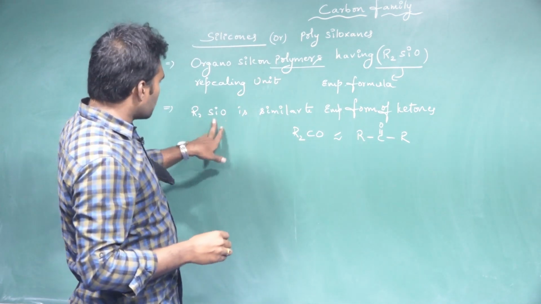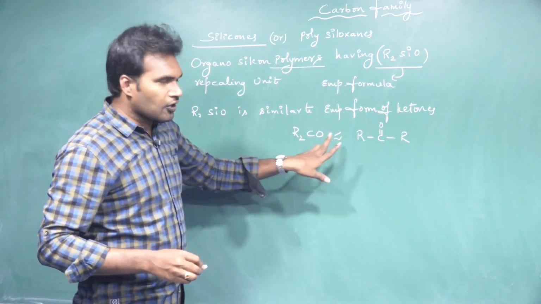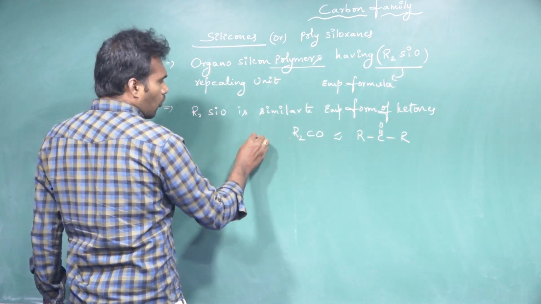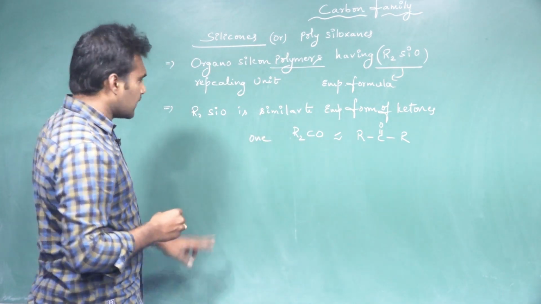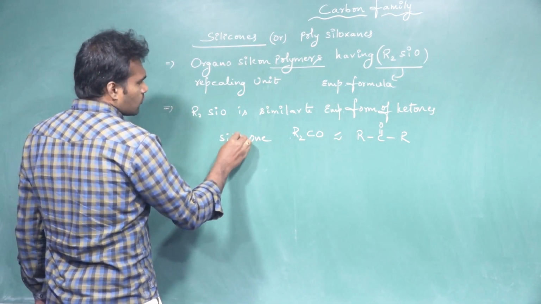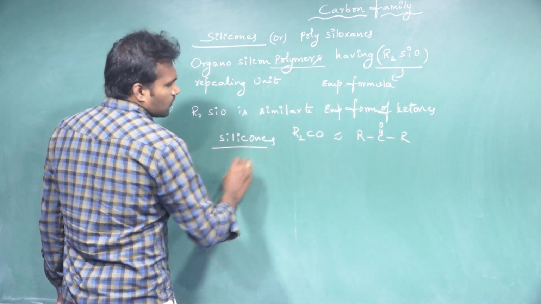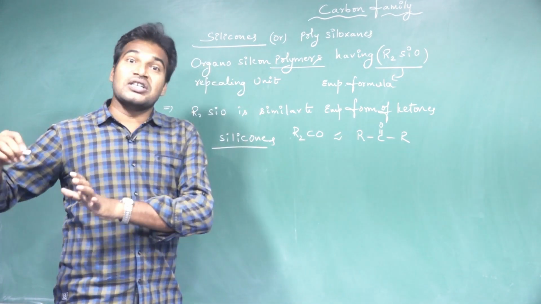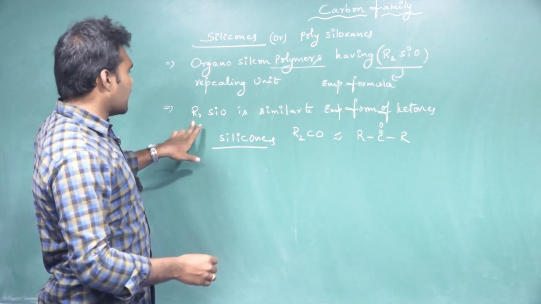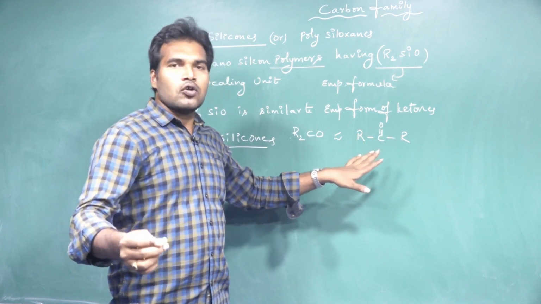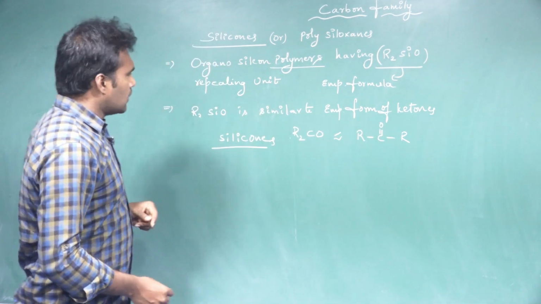Okay, so R2SiO is similar to R2CO. So what is the suffix for the ketones? One. So that is why we call these organosilicon polymers silicones. Because the empirical formula R2SiO is similar to the functional group of ketones, so they are called silicones.